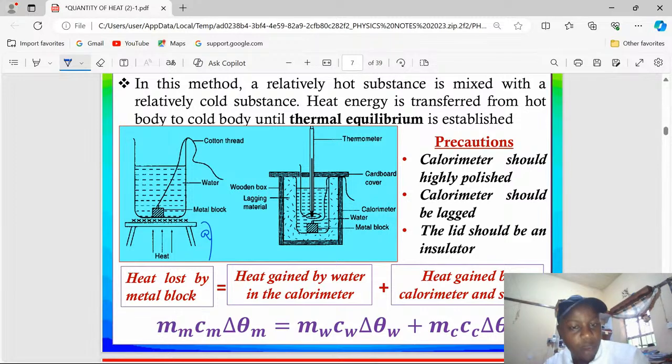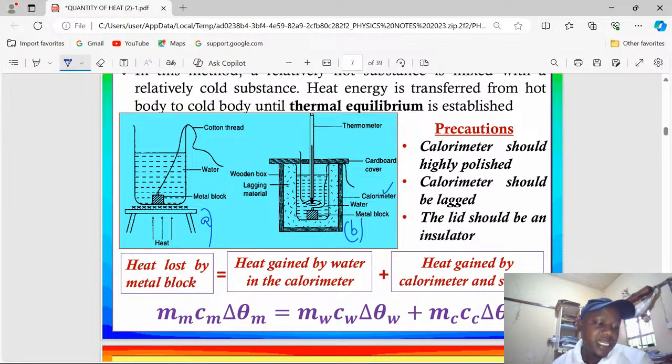Then it is the one which will be transferred to figure B. On this side, we have an apparatus called a calorimeter, which contains water and a stirrer. Then there is a thermometer inserted there. There is a cardboard there. Then the metal block will be inserted in this.